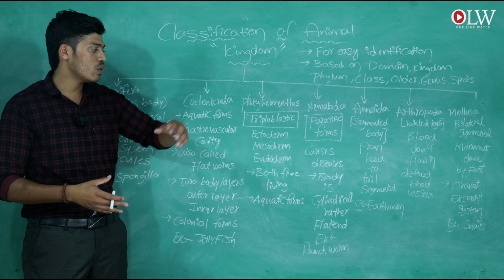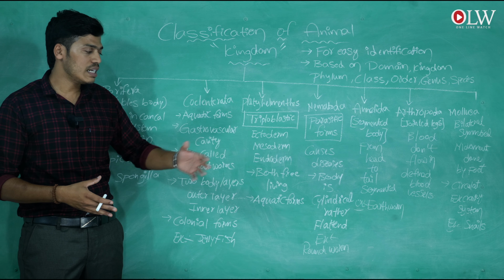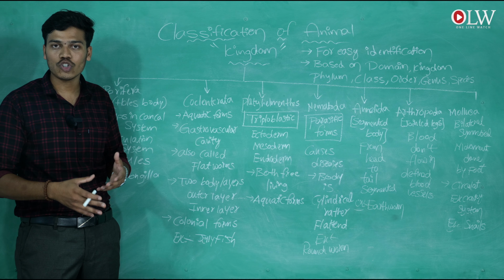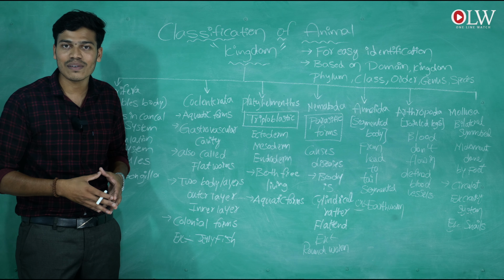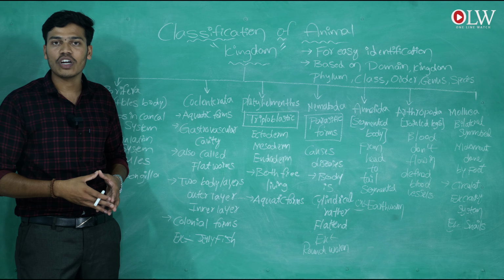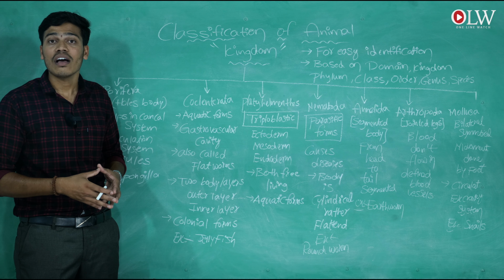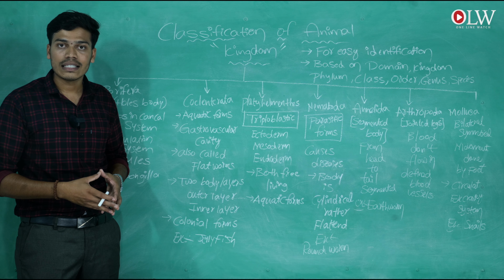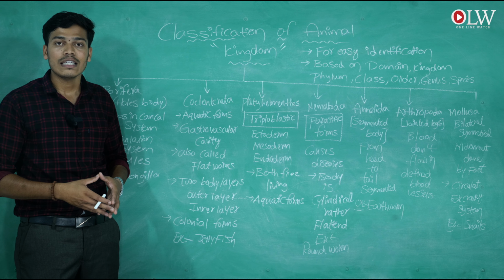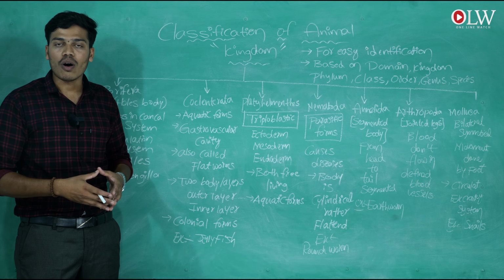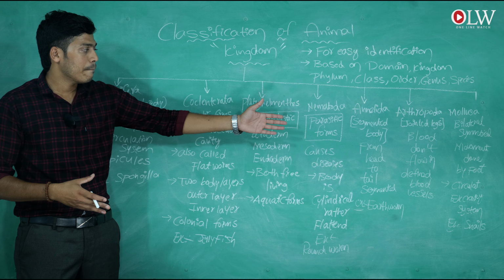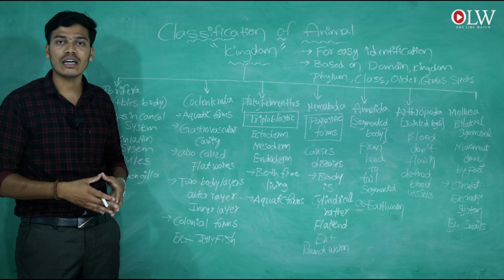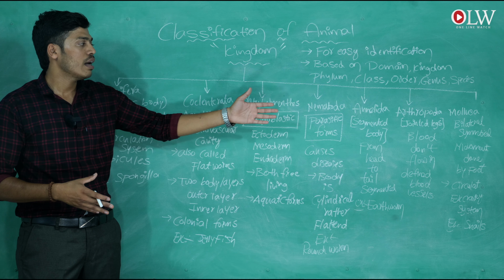Okay, and coming to the nematodes, the body is cylindrical, rather than flat. They show this characteristic of a cylindrical body shape, or maybe sometimes a flattened body structure also. The example of a nematoda is the roundworms. This is about another classification of the animal kingdom, and the characteristic and the example of a nematoda.